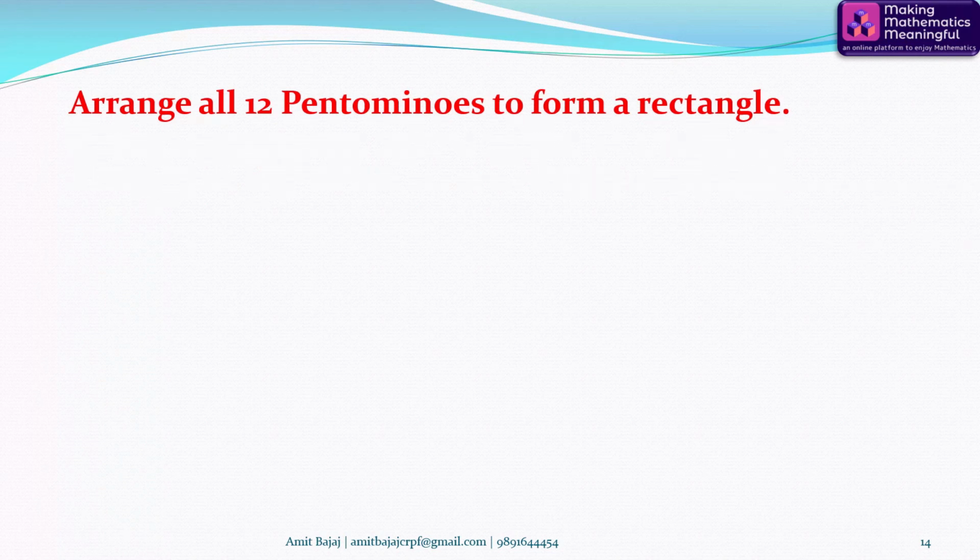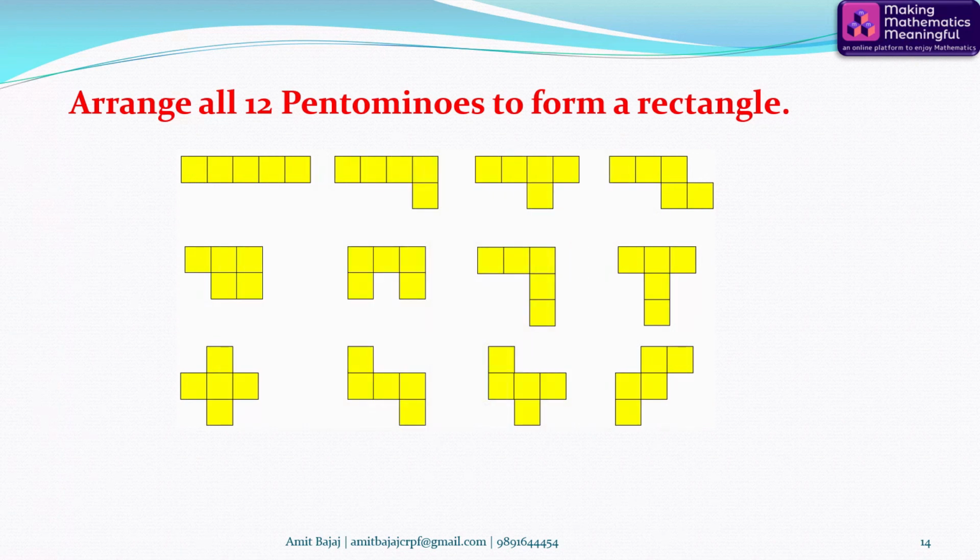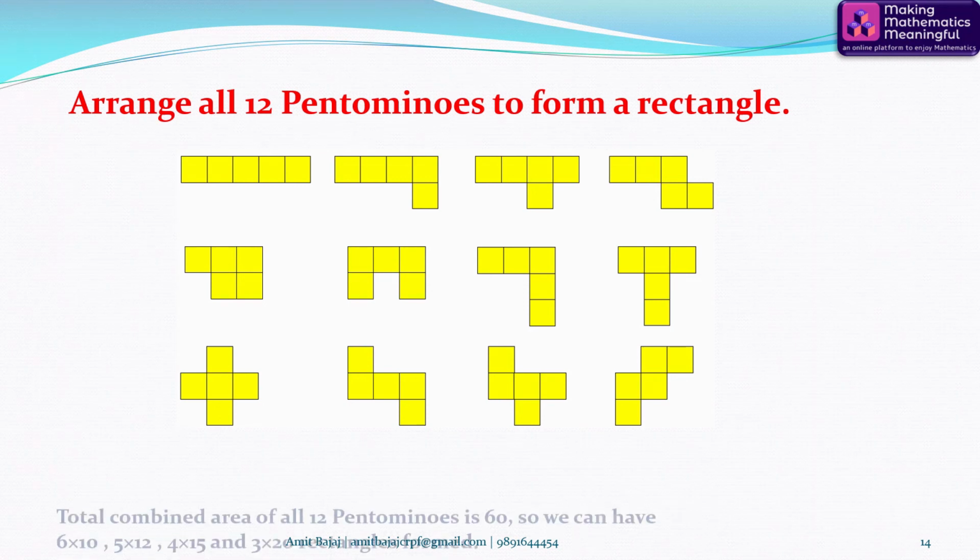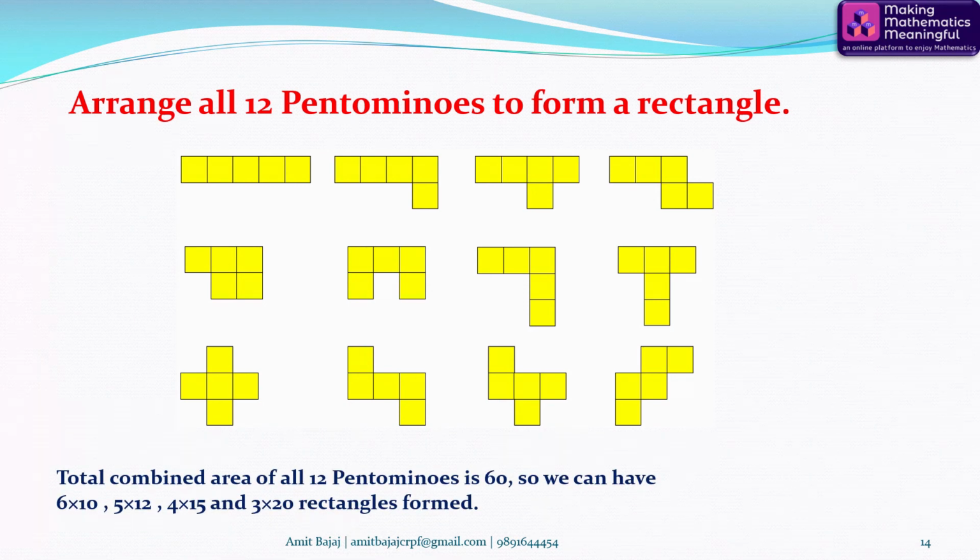Now, a very interesting puzzle for you. Arrange all the 12 pentaminoes to form a rectangle. Remember that since they are unit squares, the area of one pentamino is 5 square units. So we have 12 such pentaminoes, and the total combined area will be 60 square units. So what are all the possibilities for the rectangles which can be formed?